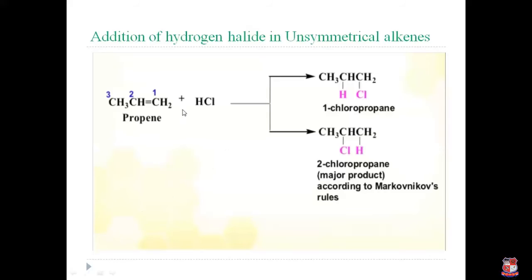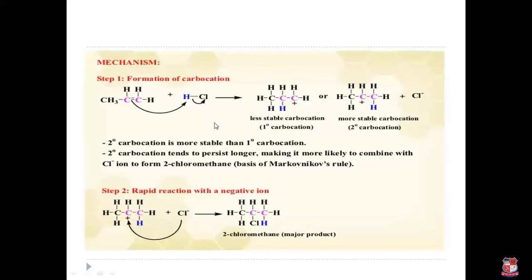So here we take example propene. This is unsymmetrical alkene. When it reacts with hydrogen chloride, 2 products are generated. One is 1-chloropropane and another is 2-chloropropane. 2-chloropropane is the major product according to Markovnikov's rule. Why? We see the mechanism. So first, the common mechanism we see in the electrophilic addition reaction, 2-step reaction. First, it generates the carbocation, and in the second step, the nucleophile attacks this carbocation.